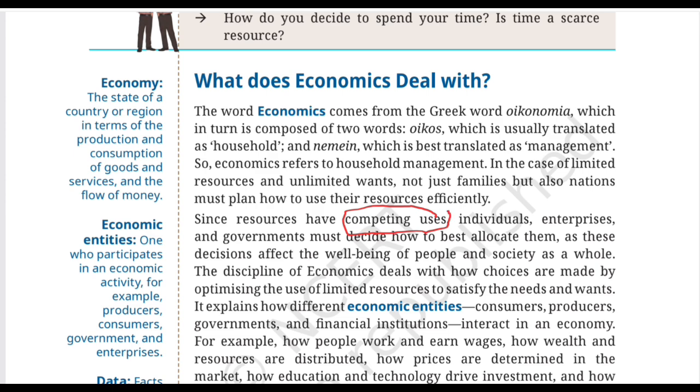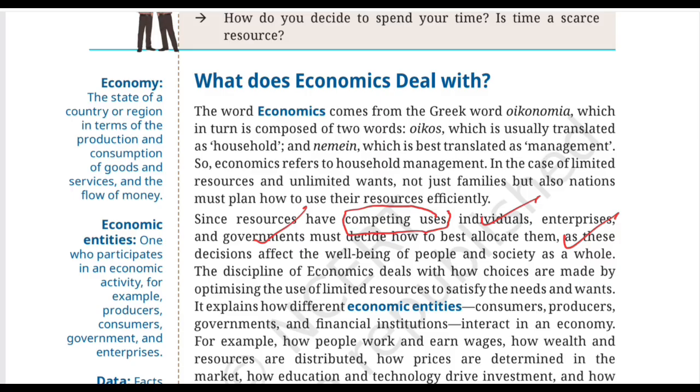So, the key phrase to understand here is competing uses. Remember our steel example from the previous topic? The same steel could be used for medical equipment, for manufacturing aircraft, or even for making refrigerators. So different users are competing for the same limited resources, and therefore someone has to decide where the resource should be used. And this happens at three levels: individuals and families, how should they spend their money? Enterprises, how should businesses use their workers, machines, money, and other resources? And governments, how should public resources be allocated among different priorities?